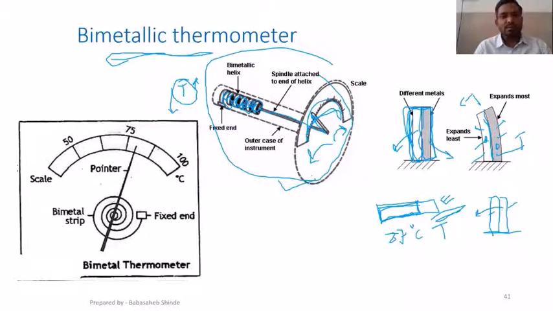Anybody has got any doubt? Even if you find this a little bit complicated, you can refer to this sketch. This is a little bit simpler version of the same instrument. Sir, I have a doubt.